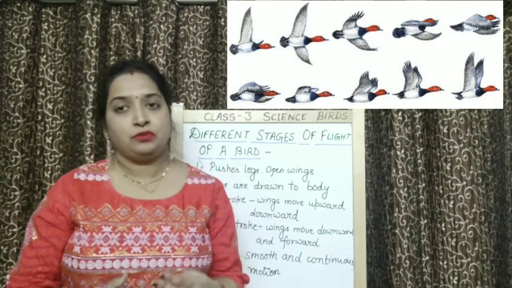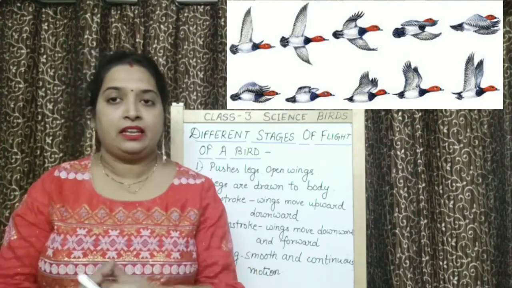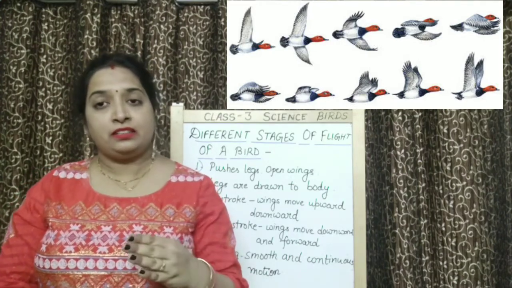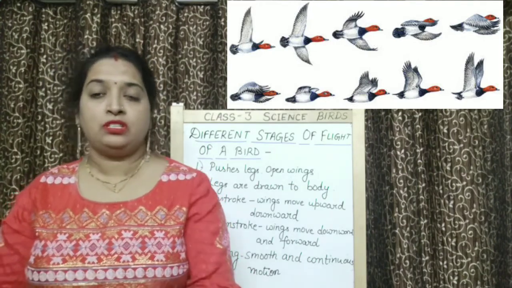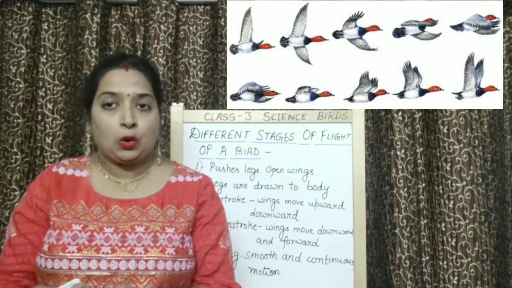Then they have to land. That's why while coming down, again they start upstroke and downstroke. Then just reaching towards the ground, they extend their legs and they close their wings.